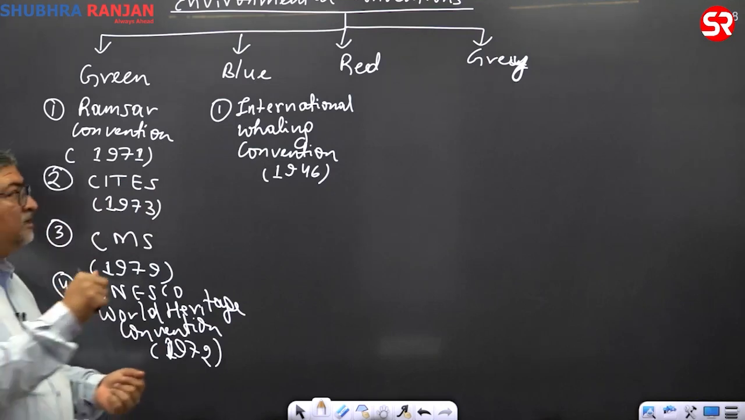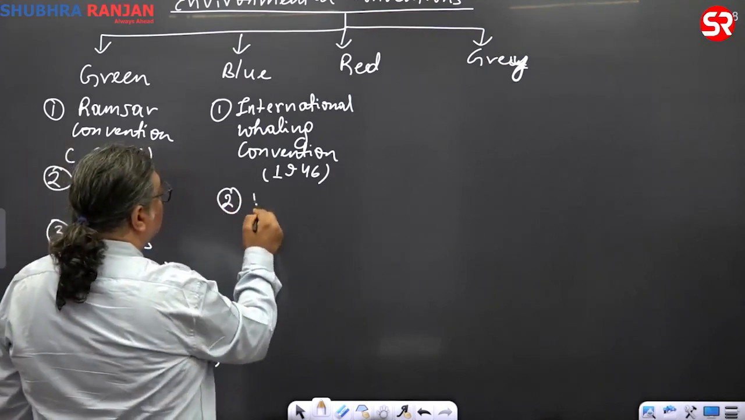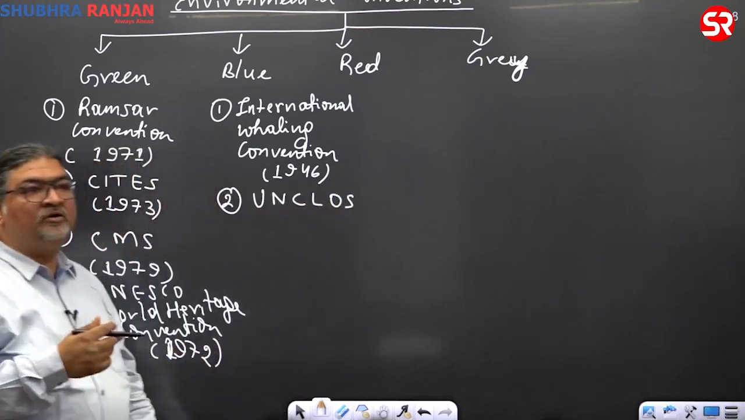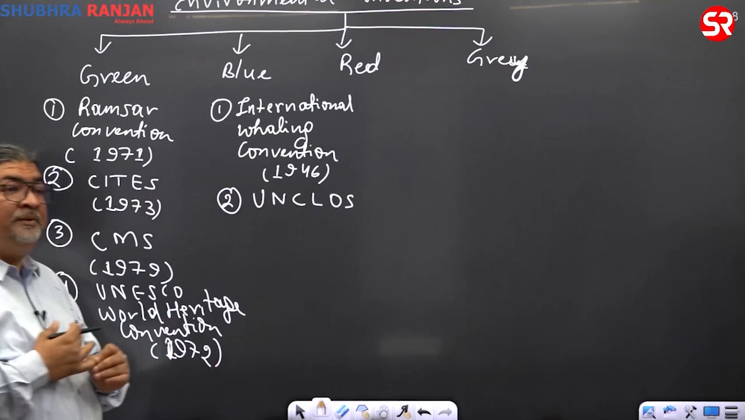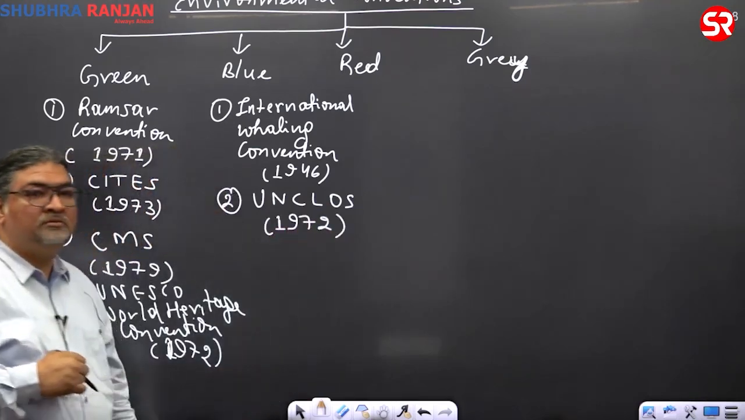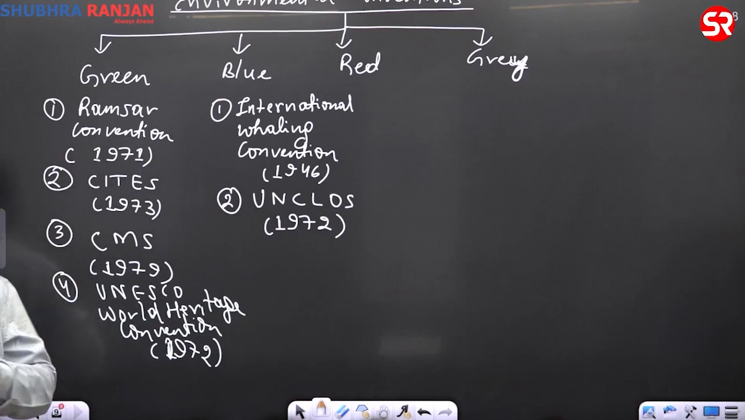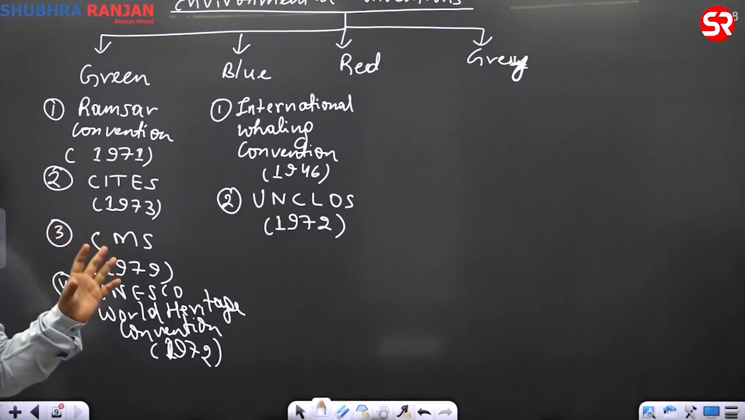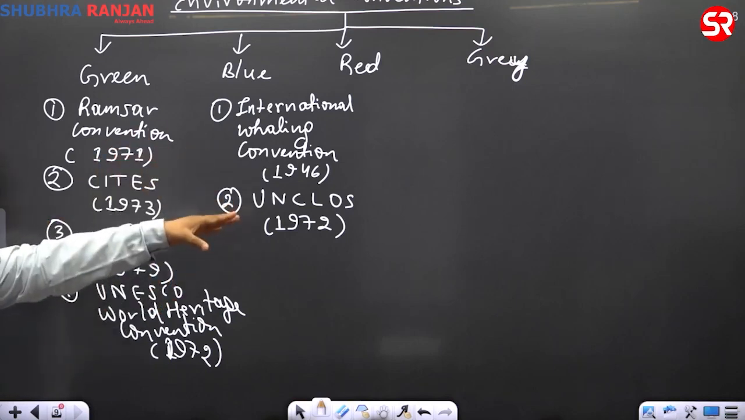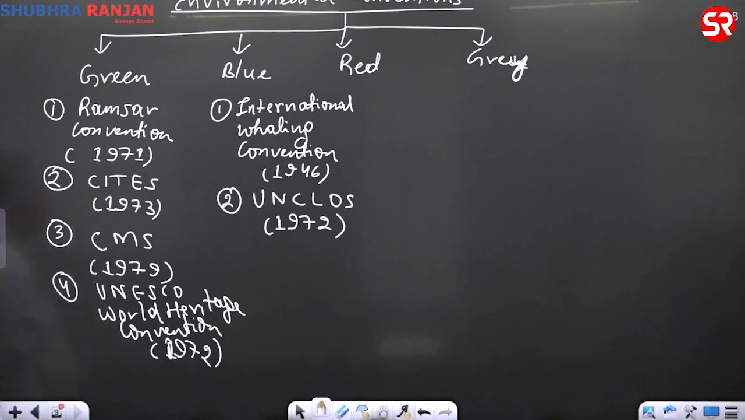Second comes UNCLOS, United Nations Convention on the Law of the Sea. When did UNCLOS come? 72. And you know that we have so many areas which come under this one. Again with blue, but connected with grey. I'm writing here only, connected with grey. There's the London Convention.